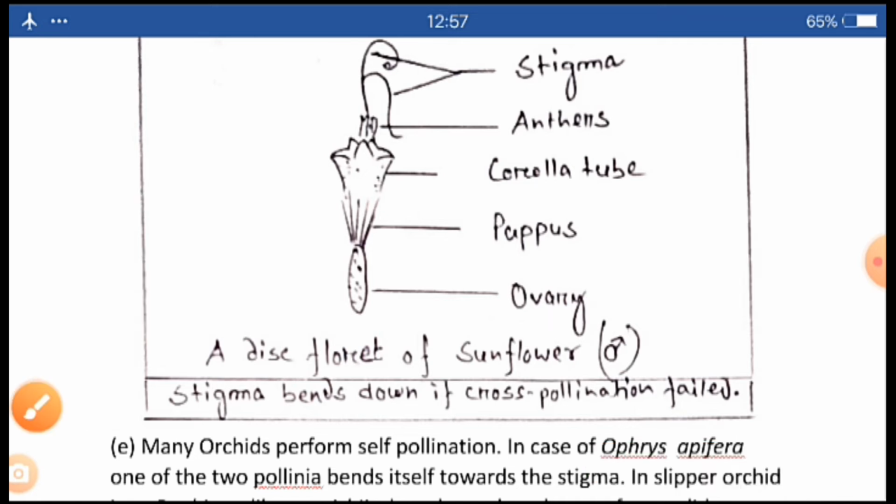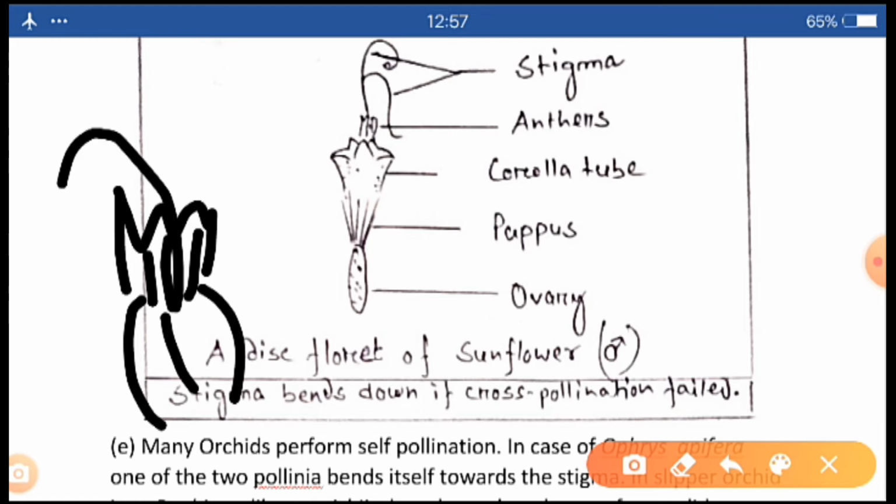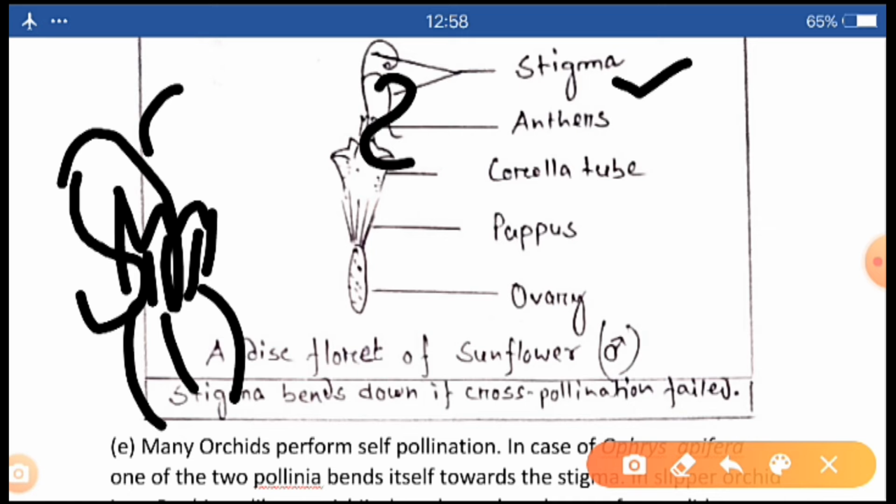If cross-pollination is not performed, then what happens? If these are the male parts and this one is the female part, then it will grow and bend to touch the anther. Okay, the stigma will bend to touch the anthers. In this way it performs self-pollination.